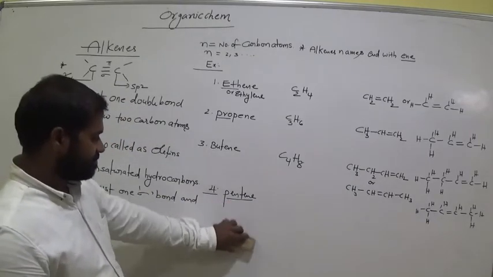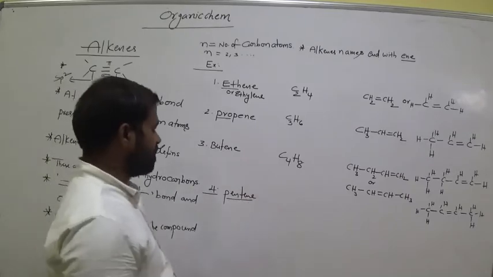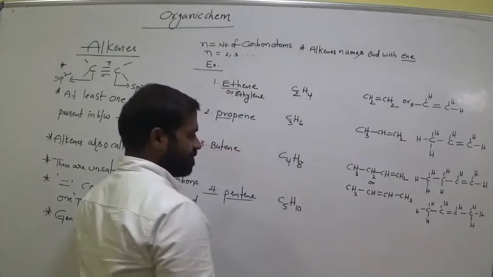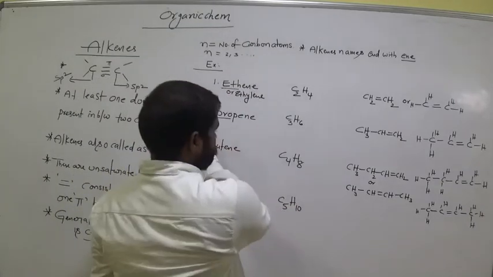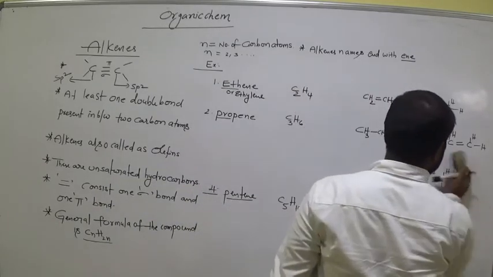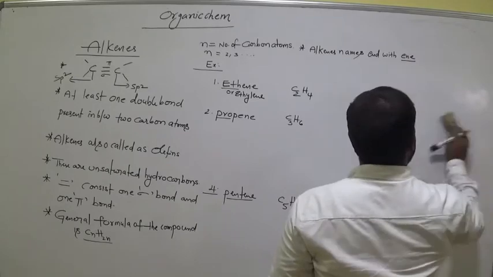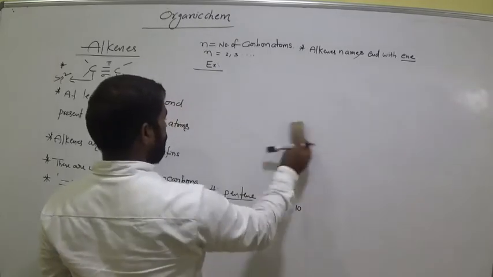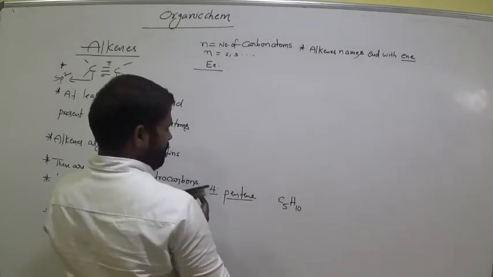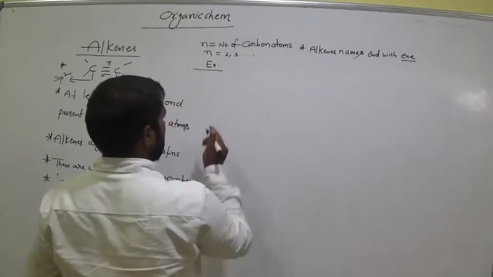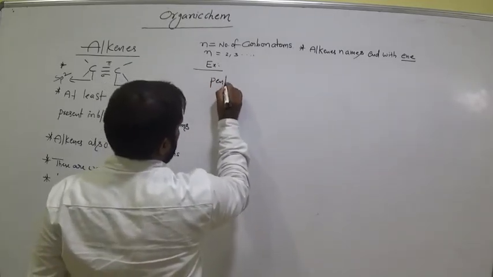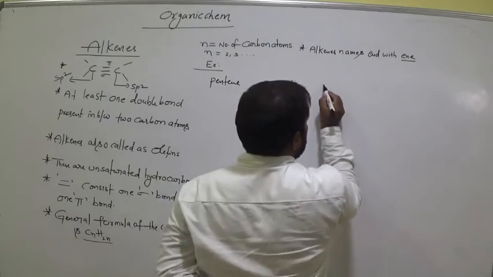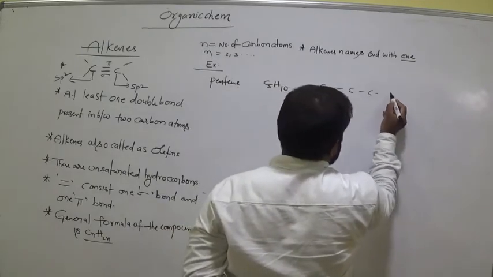Clear? Pentene, C5H10. Write the structure. First write like this: 1, 2, 3, 4, 5 carbons.